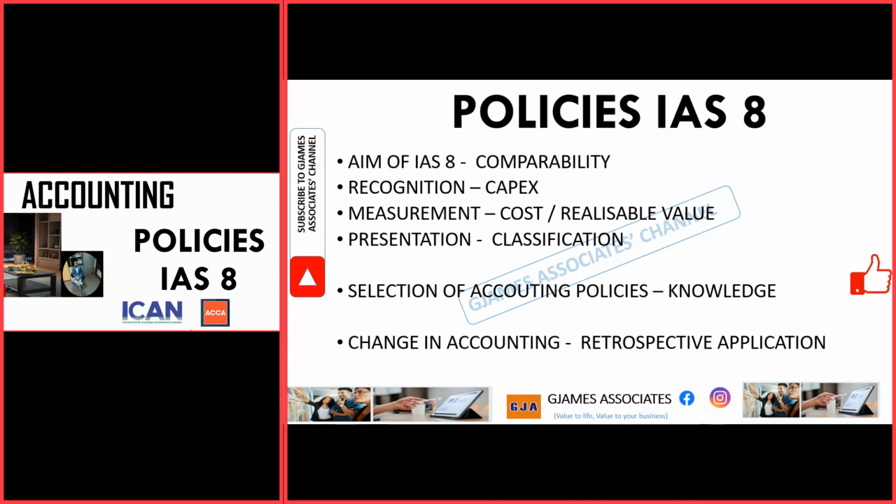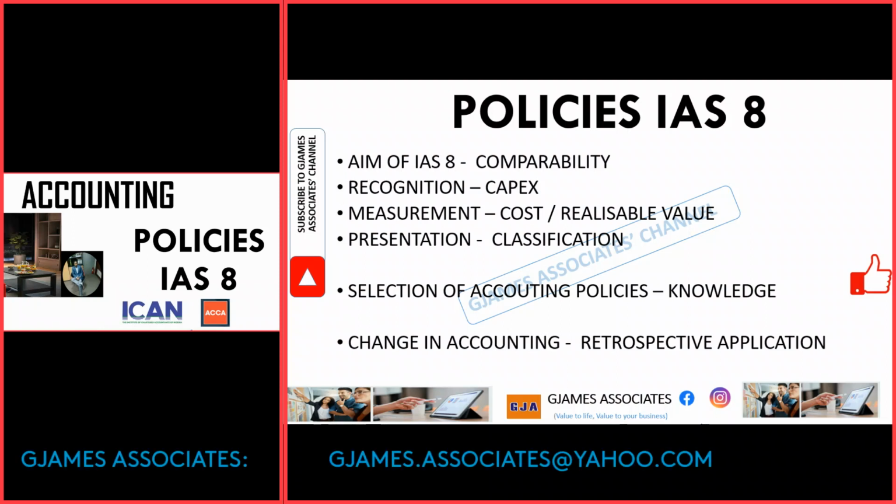Also, when our classification of items in the presentation of our financial statement has changed, when we are no longer classifying things according to the previous pattern, note that a change has occurred. So these are the ways that the authorities and the users can easily find out that change has occurred. And in exam, if you apply this approach, you will never miss the target of the question.